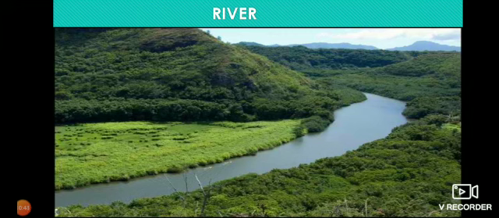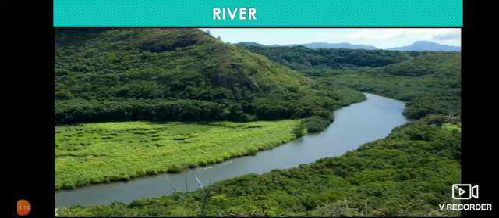Now, the other major rivers, Mahanadi, Godavari, Krishna, Kaveri, and Penna, flow from the western side to the eastern side, into the Bay of Bengal. Only two rivers flow from the eastern side to the west, into the Arabian Sea. What are those two rivers?